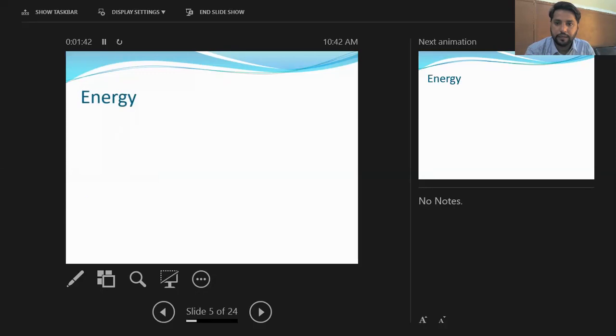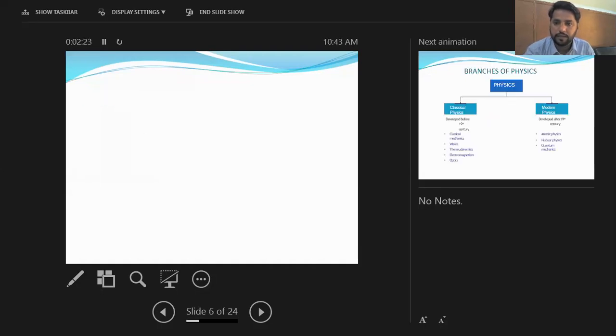Now energy. Energy is simply defined as the ability or capacity of a body to perform some task or to do some work. Energy is further subdivided into two main forms: number first is kinetic energy and number second is potential energy. Kinetic energy is the energy which causes motion in a body, while potential energy is the energy stored in a body when it changes its position to a certain height. That energy is called potential energy.